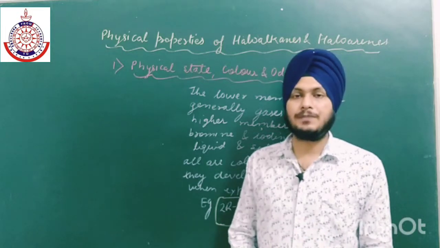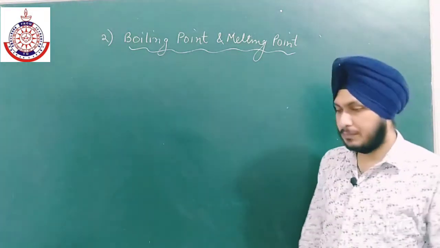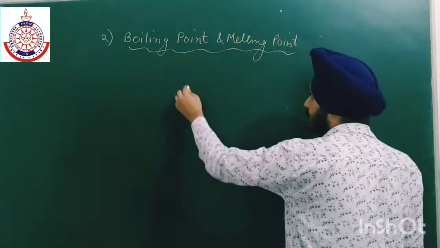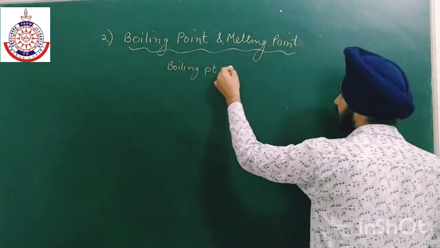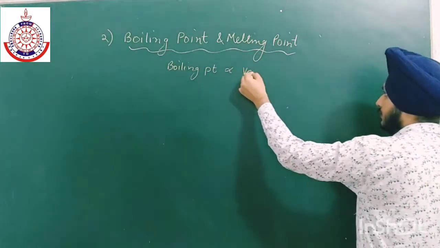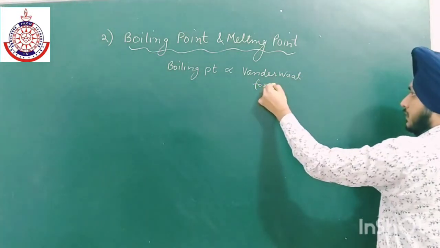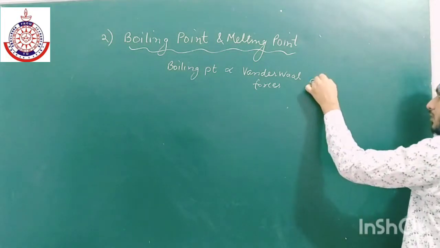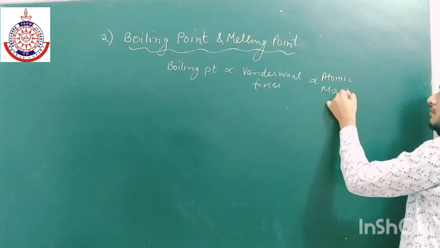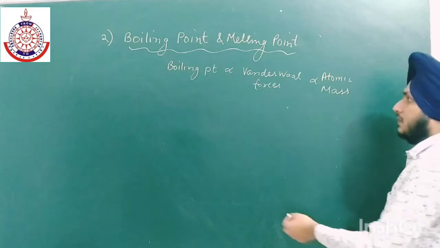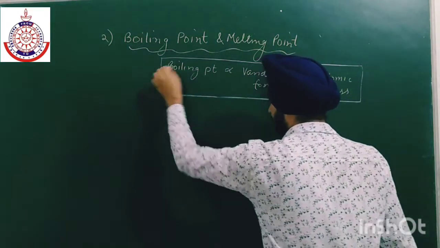So next we move on to the boiling point and the melting point. So boiling point is directly proportional to the van der Waals forces, which is directly proportional to the atomic mass or the molecular mass.